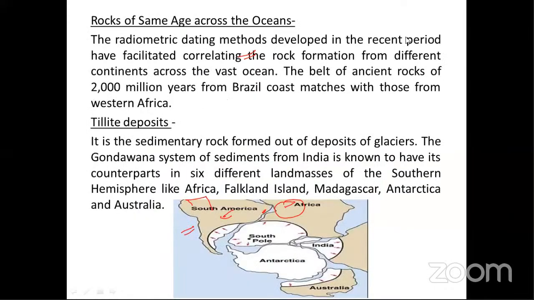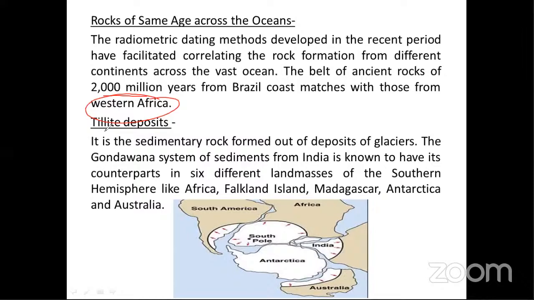Then he said the rocks of the same age, means all the continents showing the same age rocks, their properties are very similar. Maybe they are a part of the same landmass. They all experience the same type of climate. Built of ancient rock of 2,000 million years from the Brazil coast matches with those from Western Africa. So this was a big question in the mind of Wegener: how is it possible that rocks show similar age and similar properties? It is only true when both the continents were part of the same landmass.